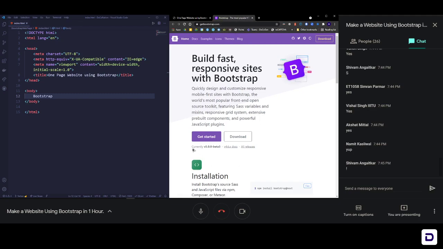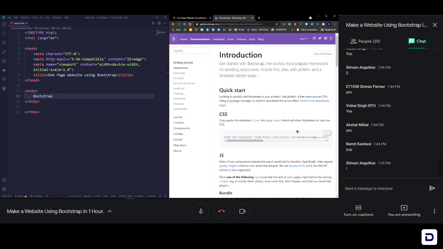As you can see, currently the version of Bootstrap is 5.0.0 beta 3. Okay, so I hope all of you know how releases work. There's an alpha release which is just for testing purposes, a beta release is just a small scale release which has a lot of bugs and all, and then finally the stable release comes in. So we are not going to use the beta release, but we are going to click on this thing that is version 4.6 docs, and this is what we are going to use. So click on it and you will be taken to this page.